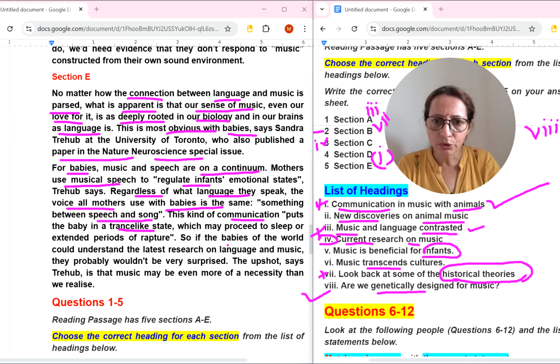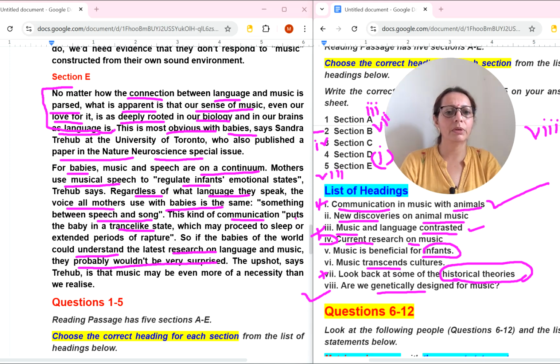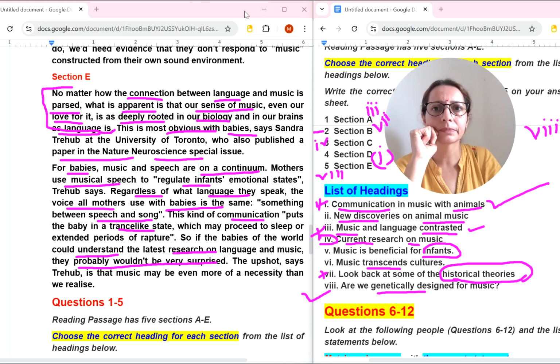Let's read a little. So if the babies of the world could understand the latest research on language and music, they probably wouldn't be surprised. That first sentence is the sentence they are talking about, are we genetically designed for music? So eighth number will come with this fifth number. Now coming to the next question.